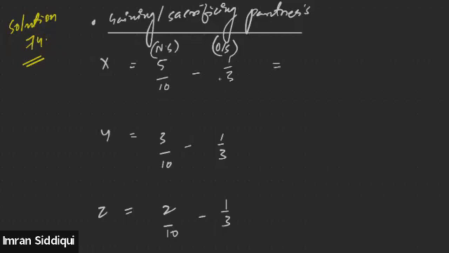So 5/10 minus 1/3, we will get 10 and 3, that is 5/30 positive, and similarly here we will get 30 and 3, so minus 7/30.